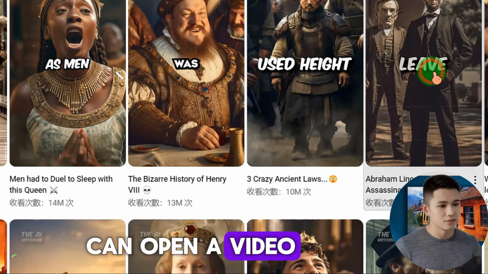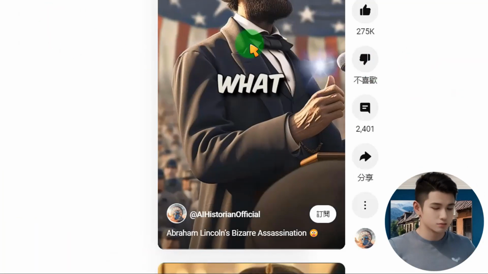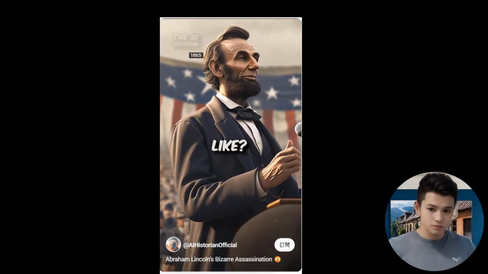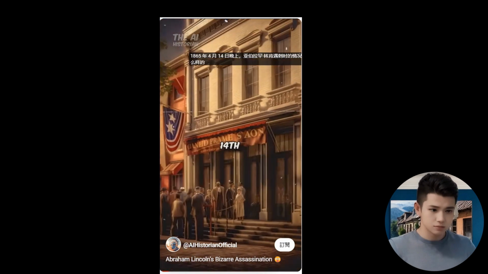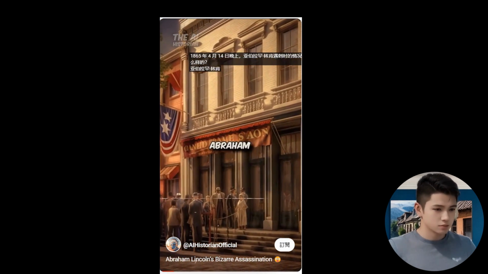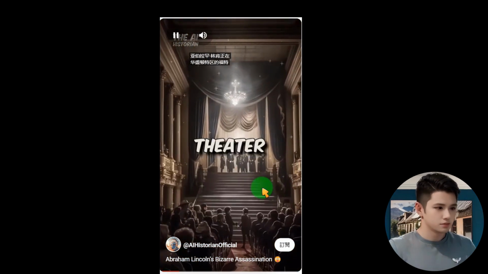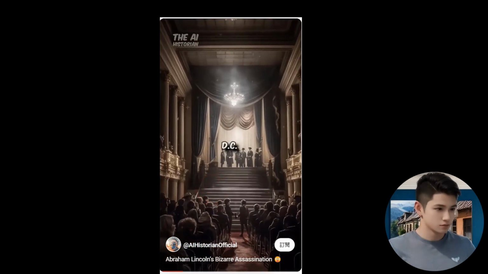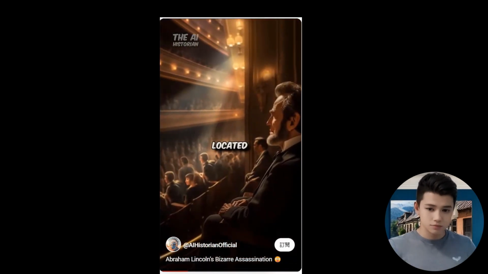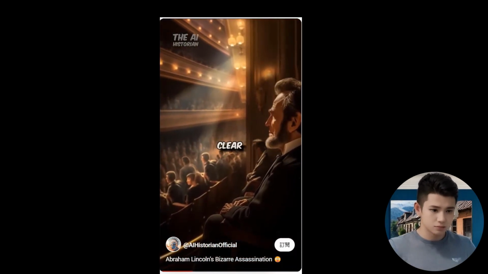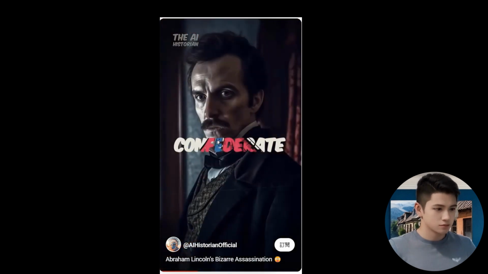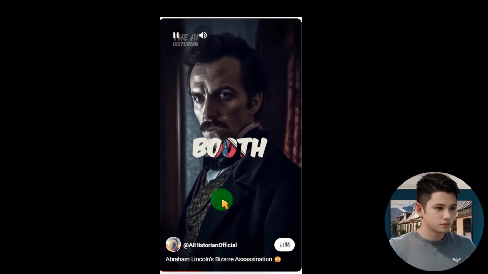We can open a video and take a look. What did Abraham Lincoln's assassination look like? On the evening of April 14, 1865, Abraham Lincoln was attending a play at Ford's Theater in Washington, D.C. The president's box was located on the balcony level, providing a clear view of the stage. A Confederate sympathizer, John Wilkes Booth, slipped in.